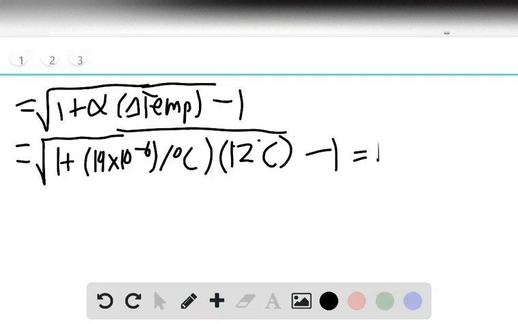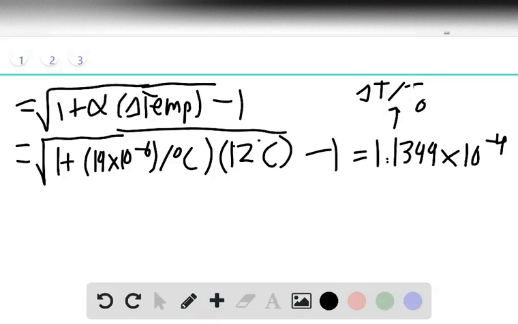So you plug all that in, and you get 1.1399 times 10 to the minus 4th, and that is equal to delta T over T naught. Thus the amount of time lost in any time period T naught is delta T equals 1.1399 times 10 to the negative 4th times T naught.